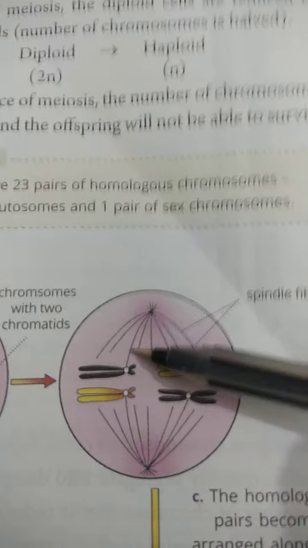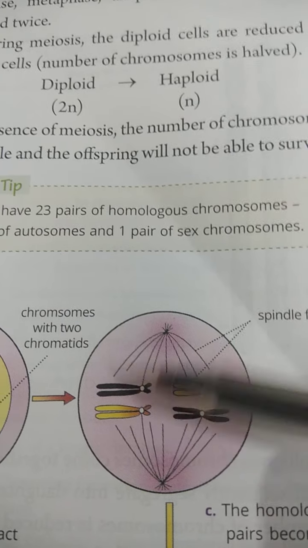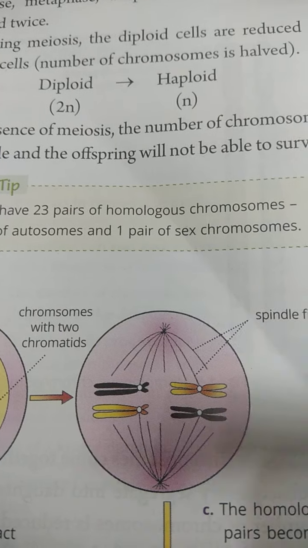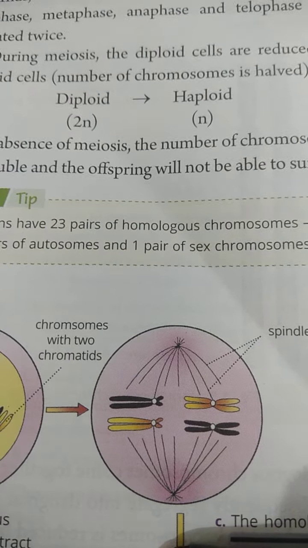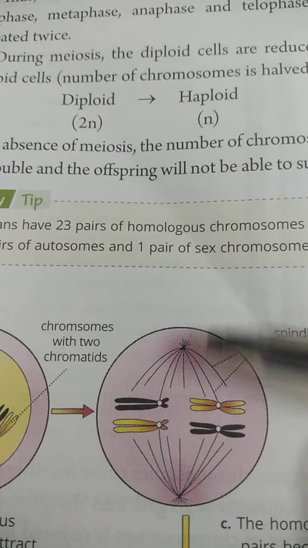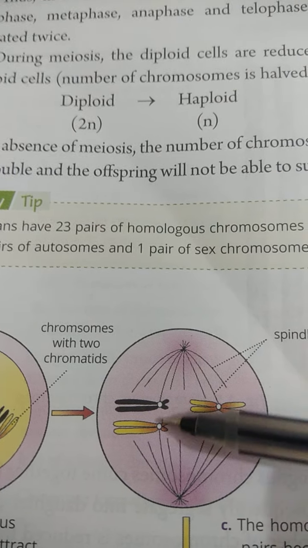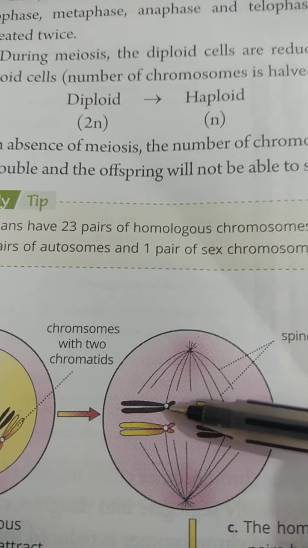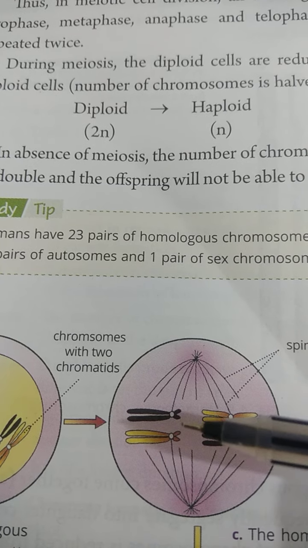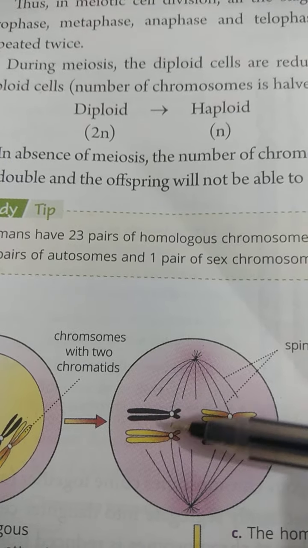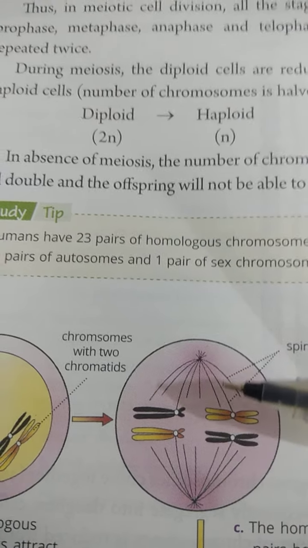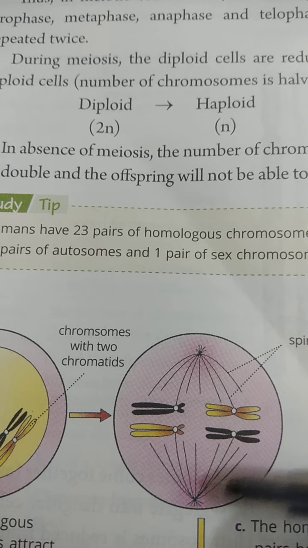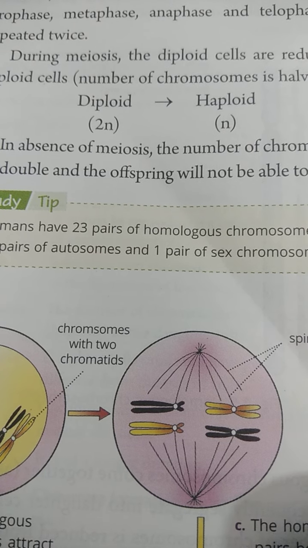Suppose this cell has four chromosomes. Out of four, two will move towards one pole and two will move towards the other pole. The spindle fibers are attached to the centromere from one side only, so half of the chromosomes move towards one pole and the other half set moves to the other pole.